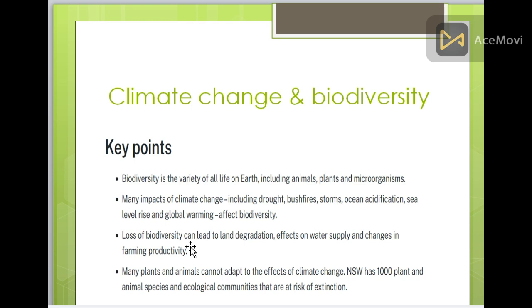Loss of biodiversity can lead to land degradation, effects on water supply, and changes in farming productivity. Many plants and animals cannot adapt to the effects of climate change. New South Wales has 100,000 plant and animal species and ecological communities that are at risk of extinction.